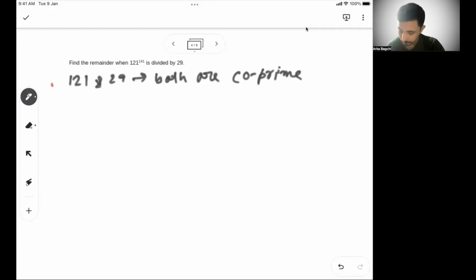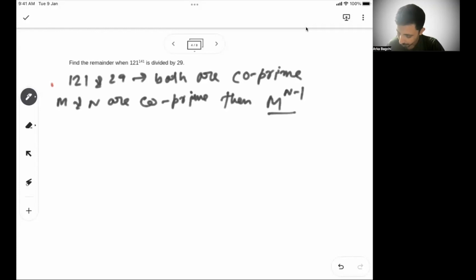It says if m and n are co-prime, then m to the power n minus 1 divided by n will always give a remainder of 1. Remainder of m to the power n minus 1 by n equals 1.